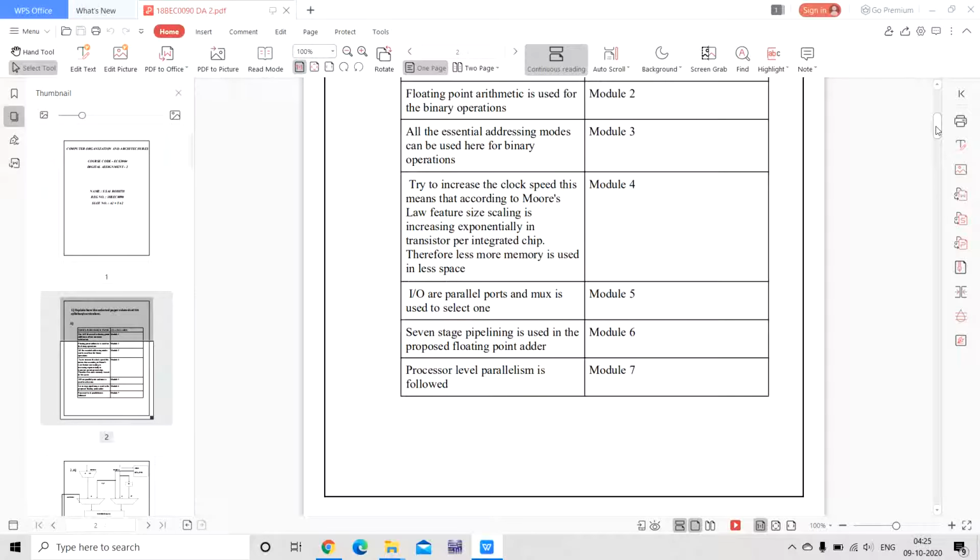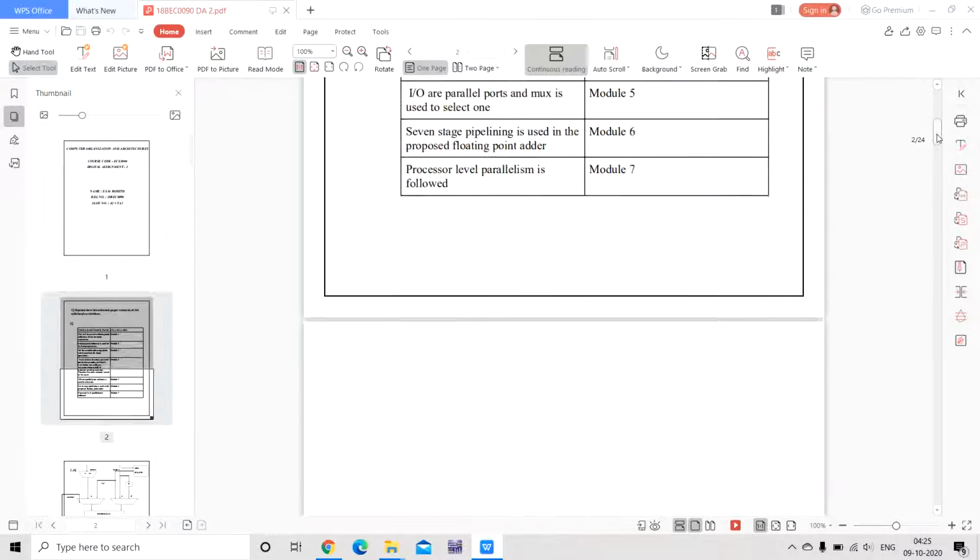Try to increase the clock speed. This means that according to Moore's law, feature size scale is increasing exponentially in transistors for integrated chips. Therefore, less memory is used in less space. Like in module 5, input to output are parallel ports and a mux is used to select one. The 7-stage pipelining is used in the proposed floating point adder and it is in module 6. And module 1 is related to process level parallelism being followed.